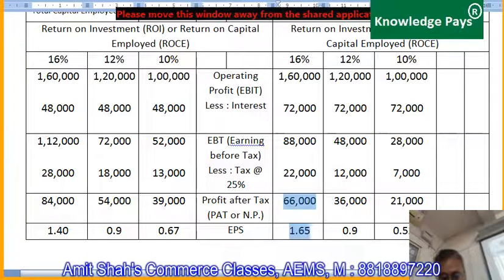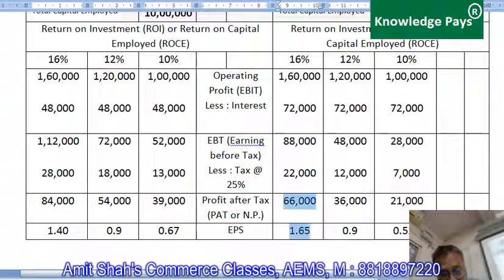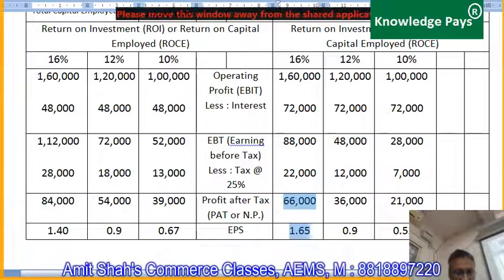When you can earn more in your business than what you have to pay to outsiders as interest, then you should keep as few owners as possible. Am I clear? Because if you have more owners, profit will get distributed among all and everyone will get a very small share of profits. Got this or not? I hope you all have understood, guys. Yes or no? Good.